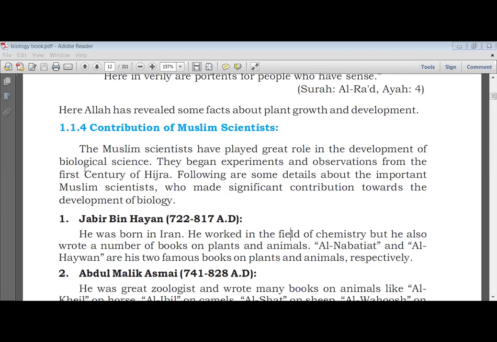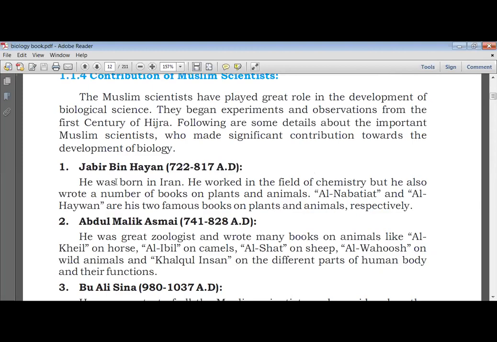Okay. So the contribution of the Muslim scientists: they have played a great role in the development of biological sciences. They performed various experiments and observations from the first century of Hijrah, and following are the three most important developments by three scientists in biology. Okay, now first one, Jabir bin Hayyan.